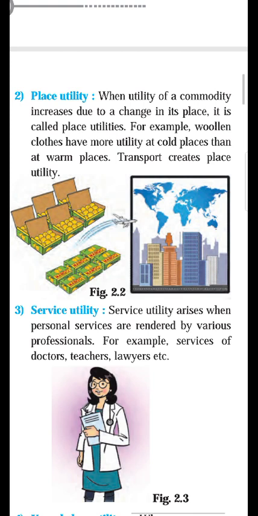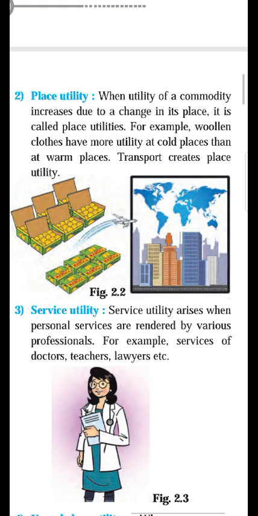You can see the picture given in your mobile screen, that is Alfonso mangoes, which is very famous, that is Ratnagiri mangoes, exported to the other countries. Okay, these yellow color boxes are nothing but mango boxes, and it is famous as Ratnagiri mango. So when the Ratnagiri mango is transported from India to other countries, it has more utility.